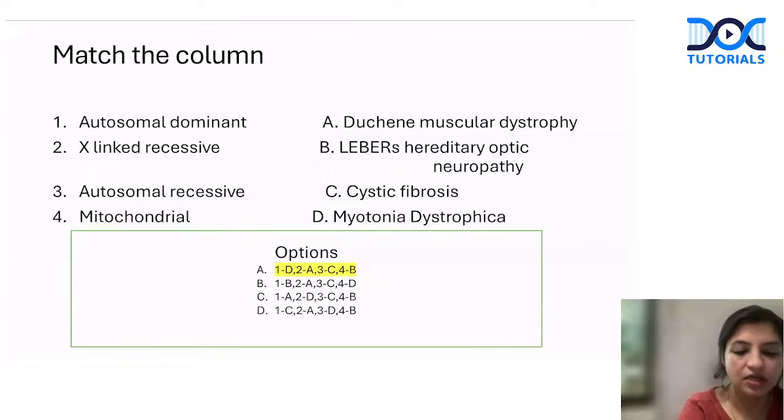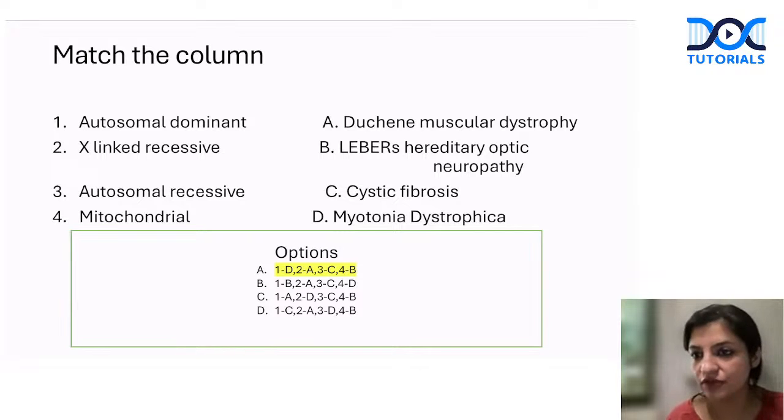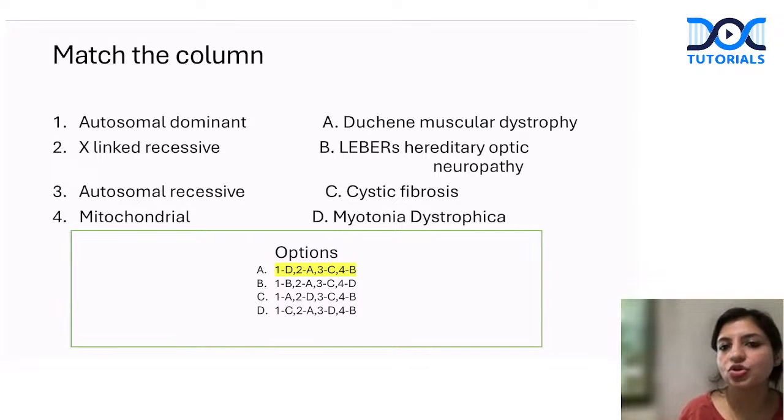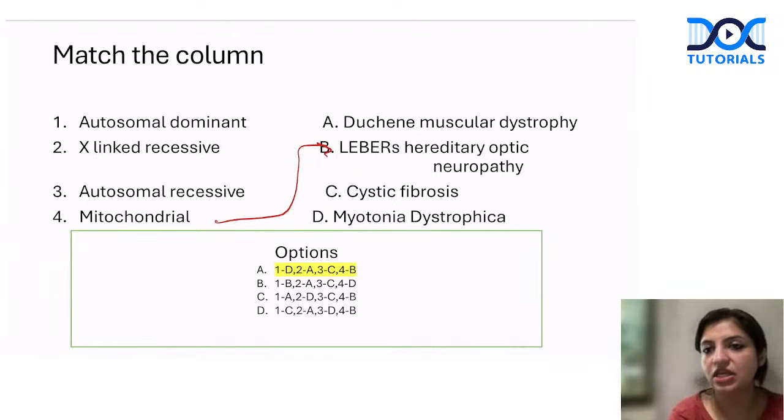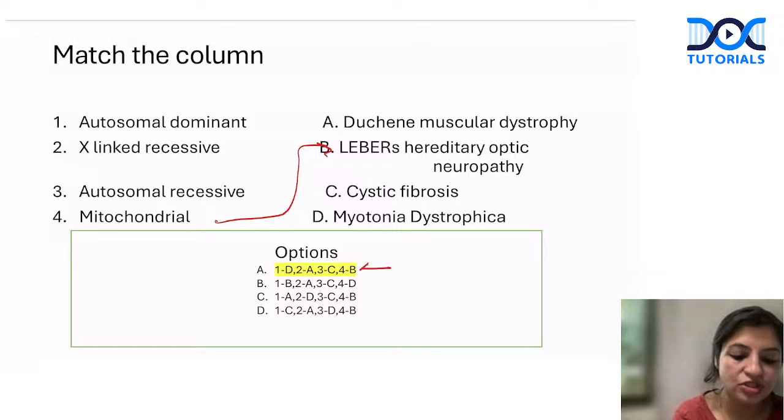Okay. So now next was this question. Again, it's a repeatedly asked question. This is match the following. Which of the following is autosomal dominant, autosomal recessive, X-linked? So the rule of life that you should always remember is that anything that affects eyes and brain is usually mitochondrial. So Leber hereditary optic neuropathy is definitely mitochondrial. So 4 has to be B. So choose only the options where 4 is B. Okay, so we are left with only these 3.